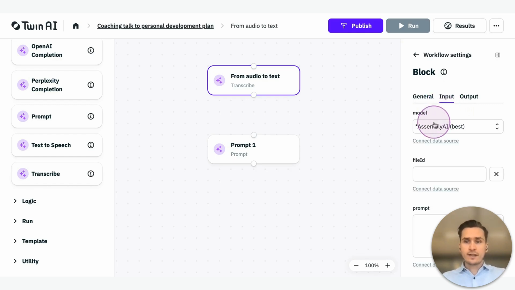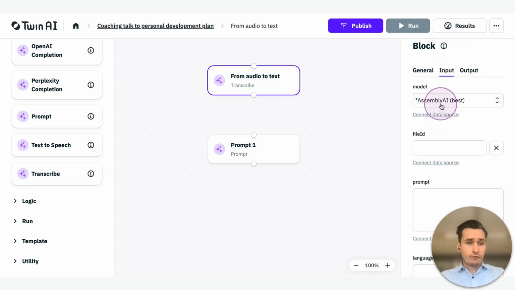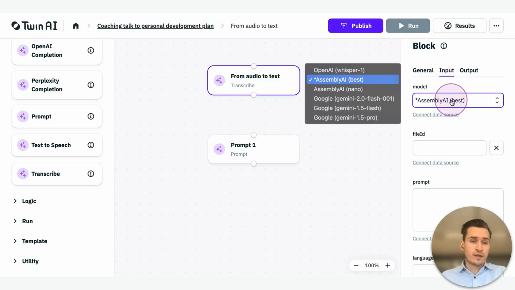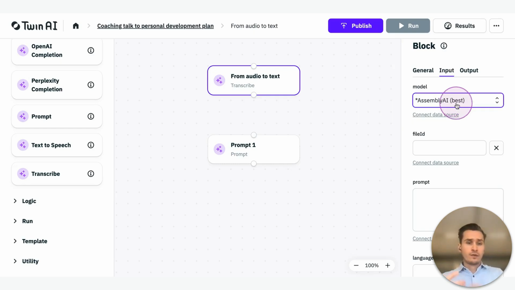Input, I can select different things like the model. This is the first pro tip that I'm going to give you. You can use all the models that we have available at Twin AI. So when I click on the drop-down menu, once again, might not show, I'm probably going to edit it in later. You can select Whisper from OpenAI, you can select Google Gemini, you can select Assembly. Experiment with using the different models, because then you're just going to get the best possible output. So for now, I'm just going to go with Assembly AI.